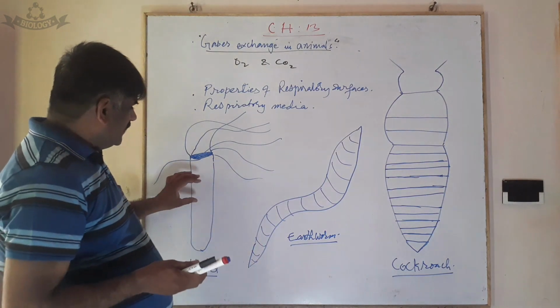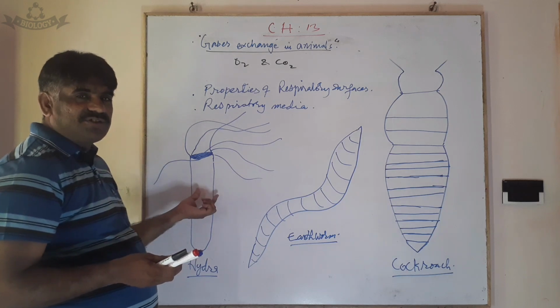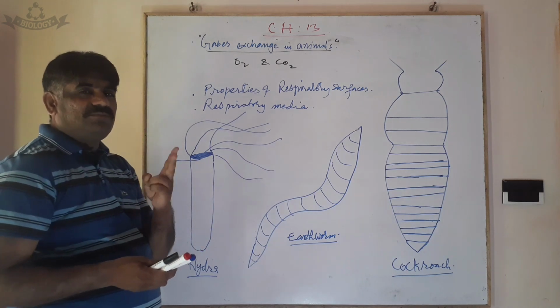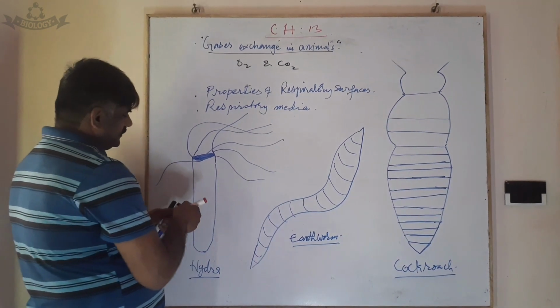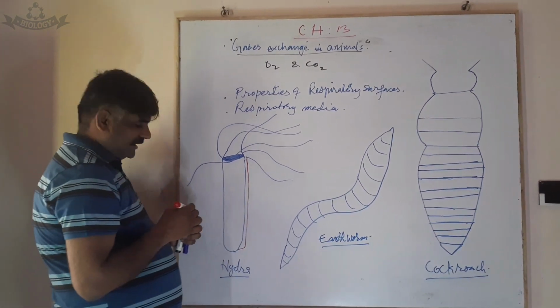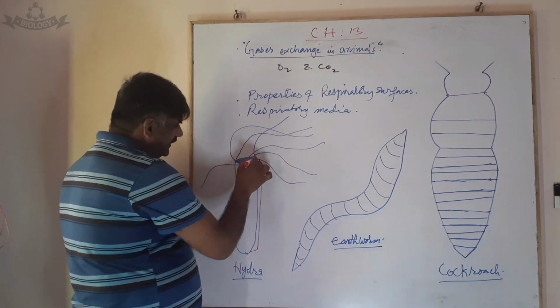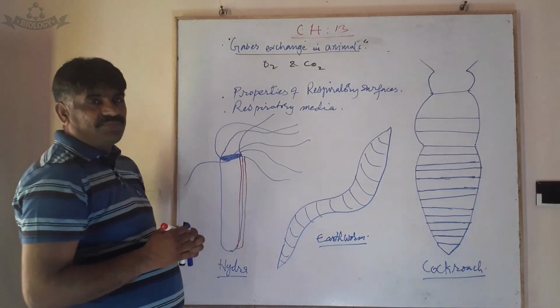If we see, the hydra body wall is composed of two layers, one outer, the ectoderm called epidermis, and the other inner, called endoderm.